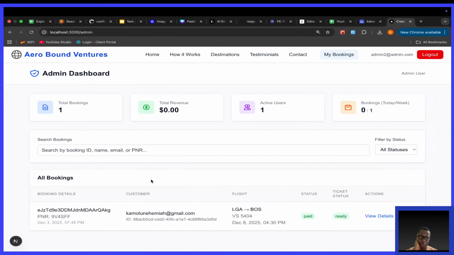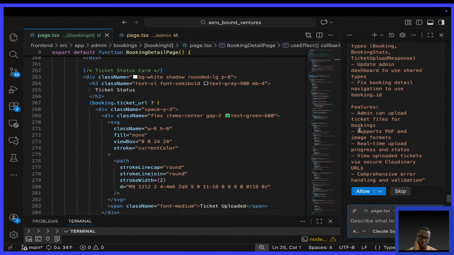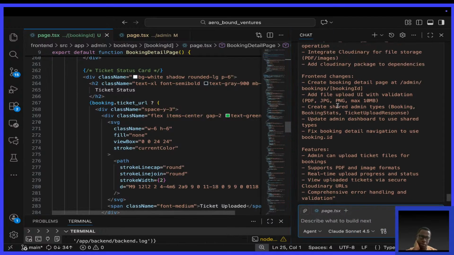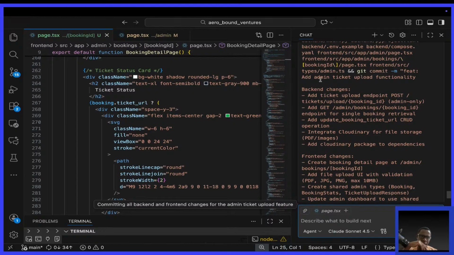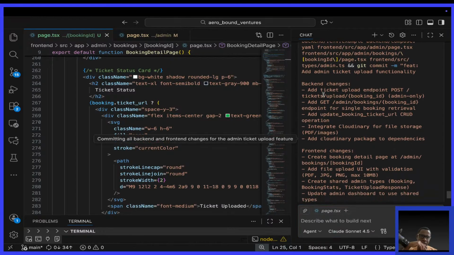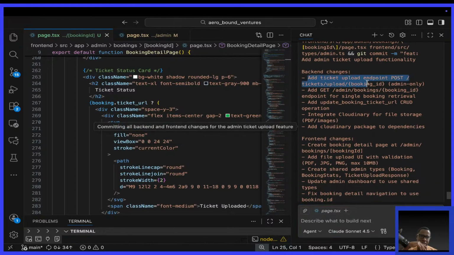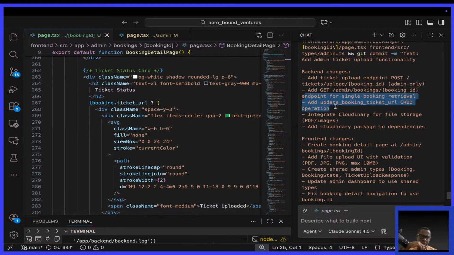So let me see. What commit message is it given? Admin ticket upload functionality, backend changes, add ticket endpoint, add admin, update ticket, CRUD operation. This is not entirely true.